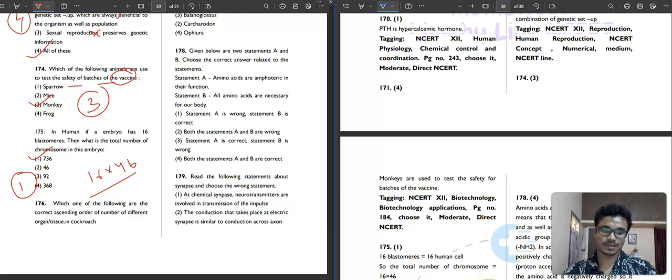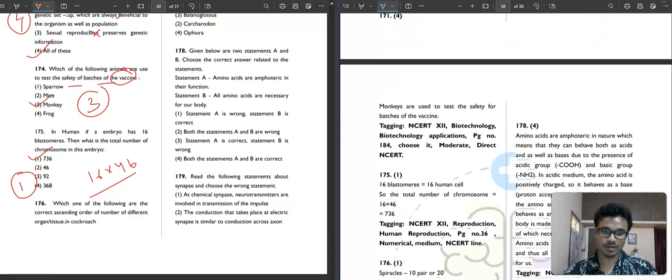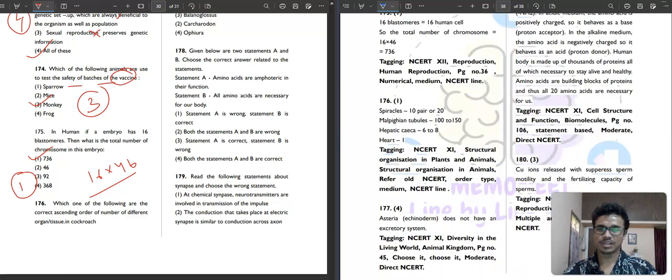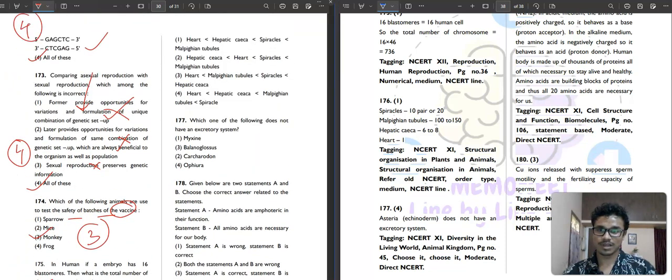Then question number 176. This is not out of NCERT, right? This is a logical question. Maybe the concept is out of NCERT, but if you think logically, then you will get to the answer. Question number 176. Which one of the following is the correct ascending order of number of different organs and tissues in cockroach? Let me see that.